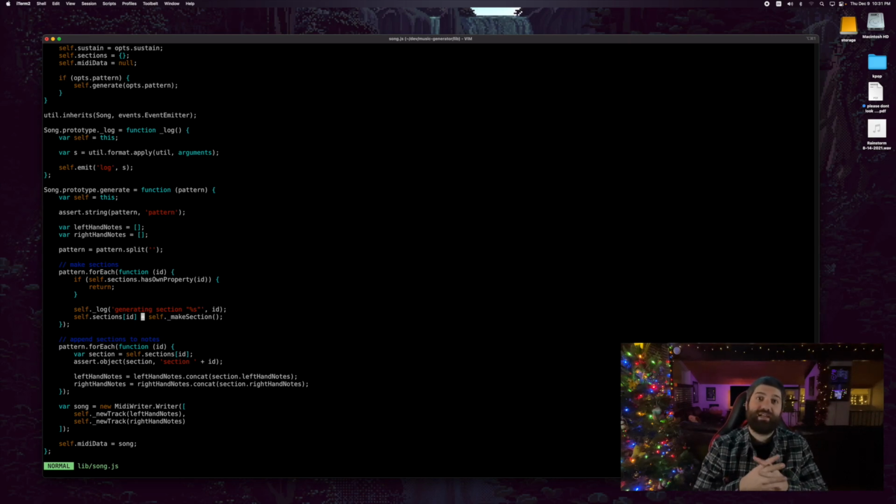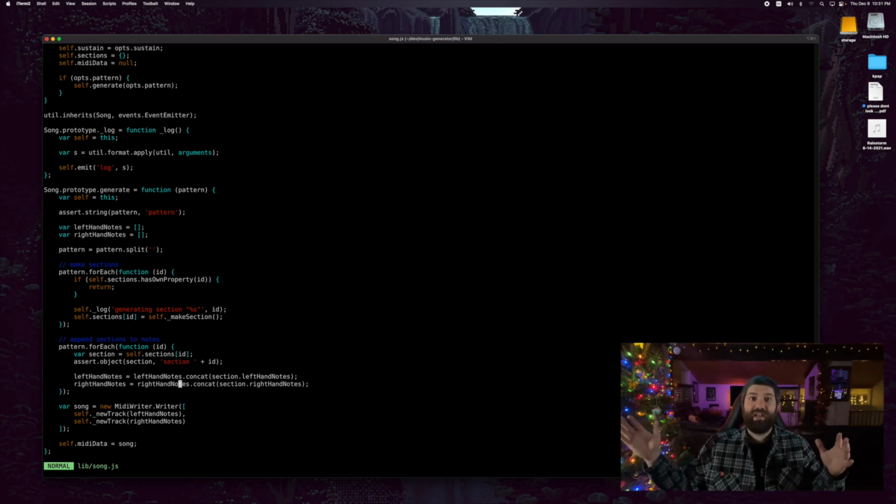So when this is done with that 6-character pattern string, we would have 4 new sections already created by this function, make section. Don't worry, I'll go into what that function does. The next thing we do is loop through each possible pattern. So this was the original pattern string we got, and then we just construct the notes based on all of the existing patterns we generated. Basically, this just smushes the patterns we created into the right order to match the original pattern string order, and this creates the song. Very simple.